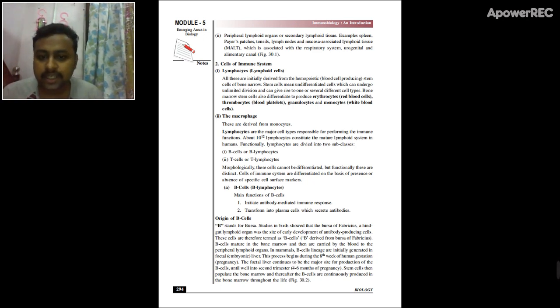Now for lymphocytes, there are two major types: B cells or B lymphocytes, and T lymphocytes. First we will go for the B lymphocytes. The term B indicates that it originates and matures in bone marrow. In birds, the bursa of Fabricius is an organ in which the B lymphocytes mature, and that's why the term B is used to identify B lymphocytes.